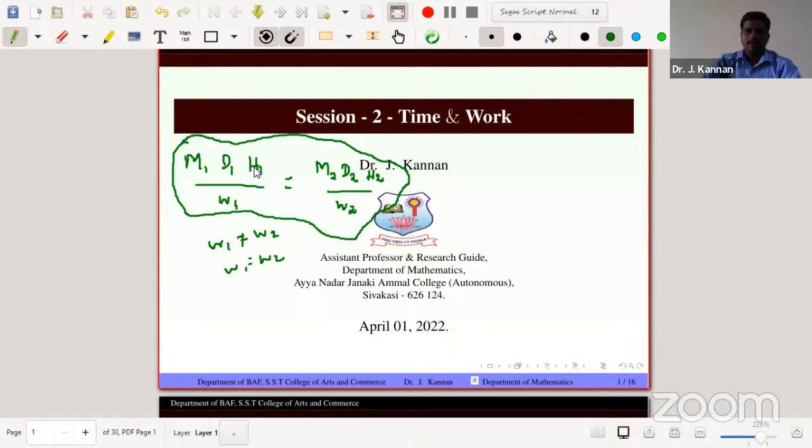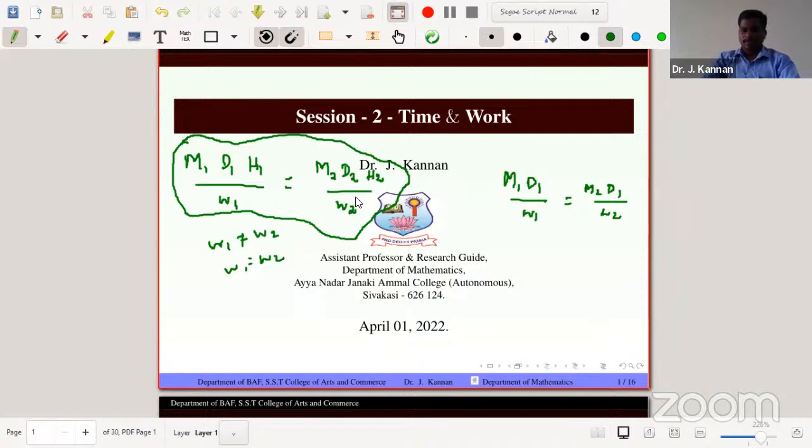So whenever the number of hours per day is given, apply the concept. Otherwise, just relax with M1 D1 divided by W1 equal to M2 D2 divided by W2. Suppose W1 and W2 are the same, then cancel the two terms and equate the numerators only. So it's only two things, very important. Only two things, and you will get all the problems perfectly correct.